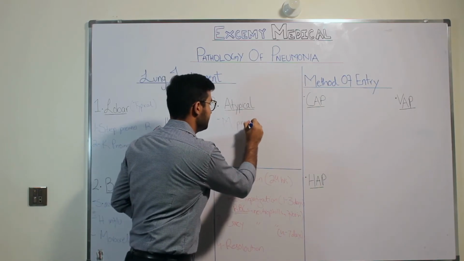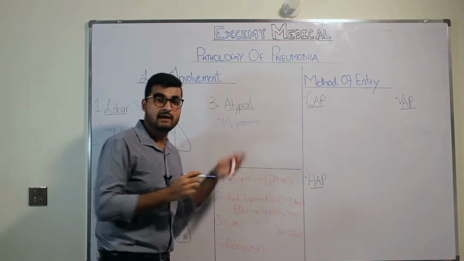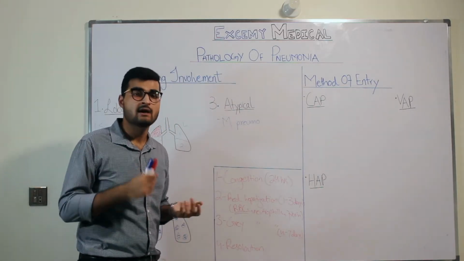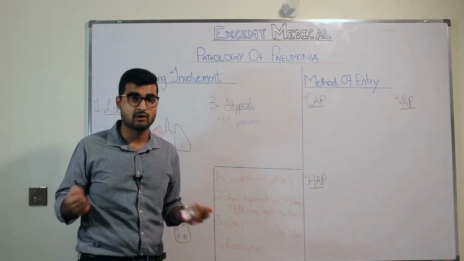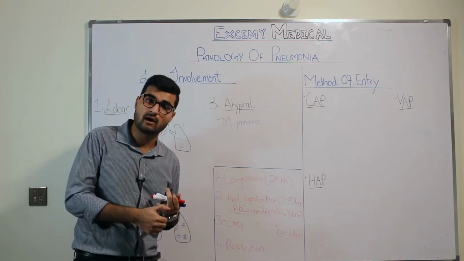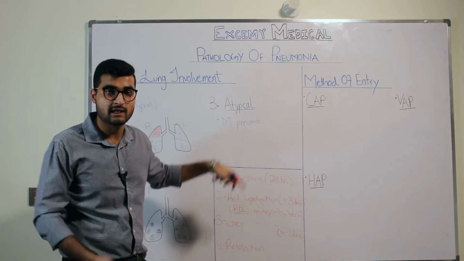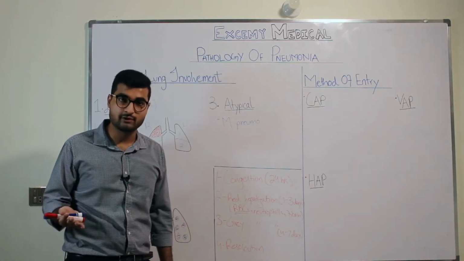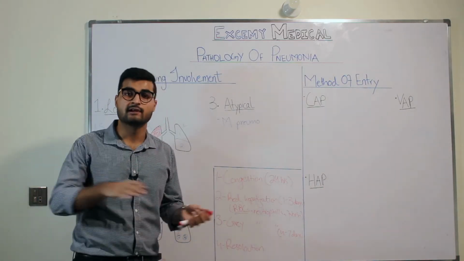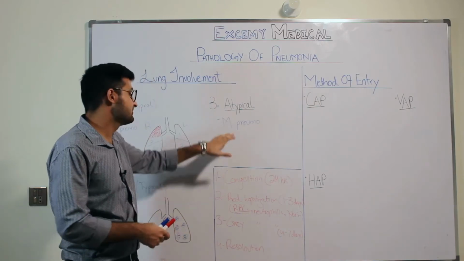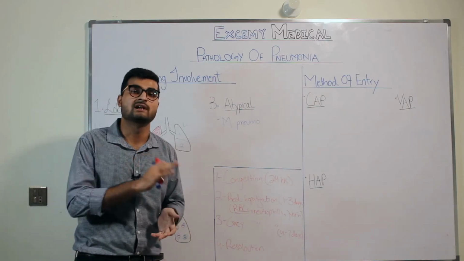Now, Mycoplasma pneumoniae usually happens in people who live in dorms, in college dorms. So it could be students who go to colleges or universities and are living in dorms who can catch Mycoplasma pneumoniae pneumonia. Or it could be military recruits, because people who are trained in the military are also living in dorms due to training, which is why Mycoplasma pneumoniae is common in patients who are living in dorms.